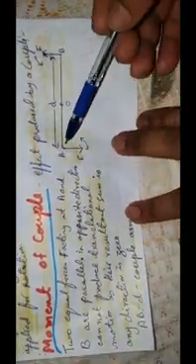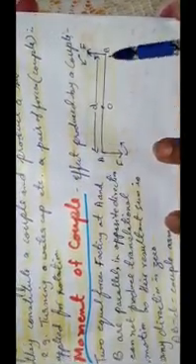Next is the moment of couple. Children, from here you can understand that the moment of couple means the effect produced by a couple. See this figure, this AB is a bar which is pivoted at a point O. At the ends A and B, two equal and opposite forces, each of magnitude F, are applied. The perpendicular distance between the two forces at A and B is D, so AB is equal to D. This is called the couple arm.